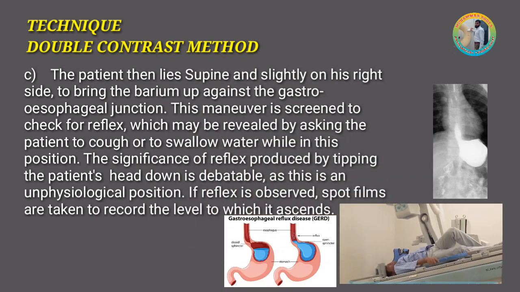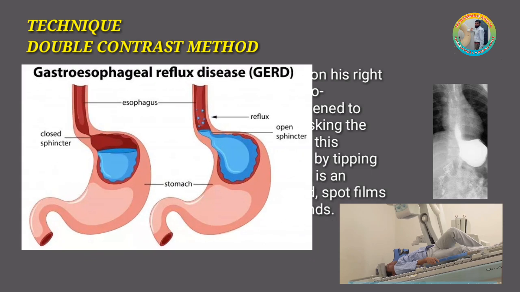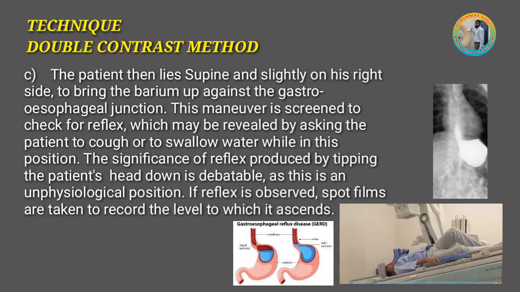This maneuver is screened to check for reflux, which may be revealed by asking the patient to cough or to swallow water while in this position. The significance of reflux produced by tipping the patient's head down is debatable, as this is an unphysiological position.